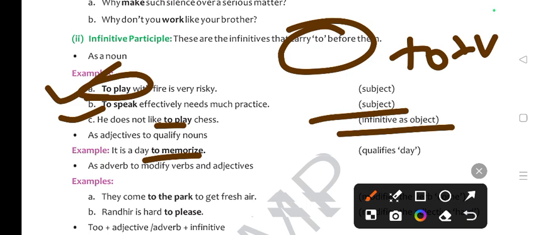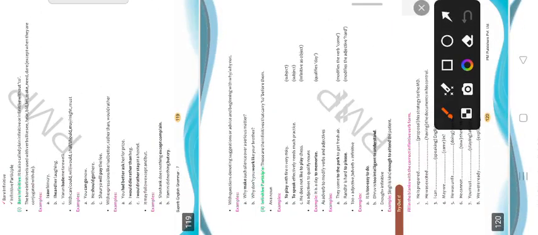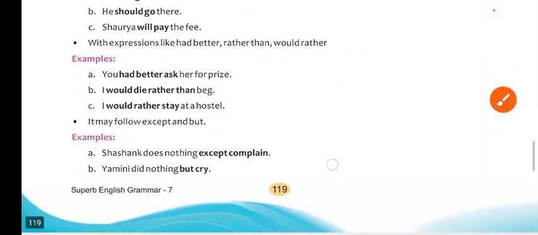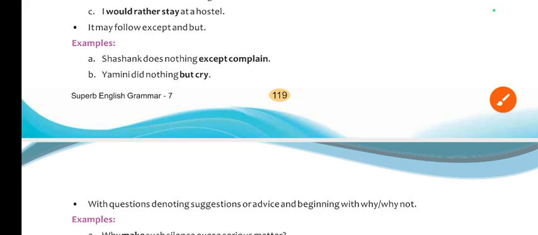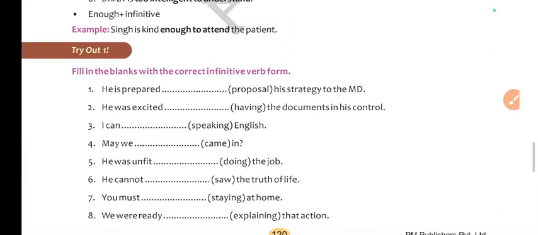Okay. Now, look at this example. They come to the park to get fresh air. So here it modifies the verb come. Alright, so let's solve. Try out 1.